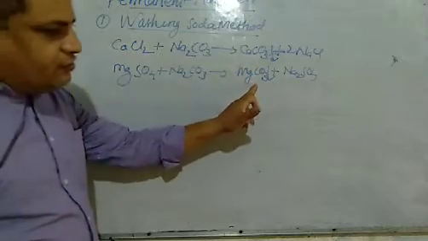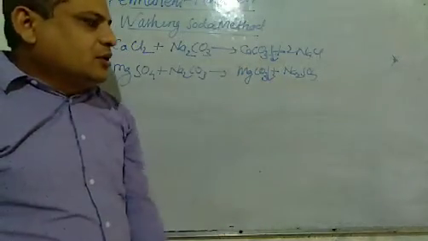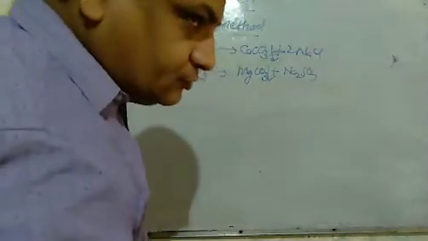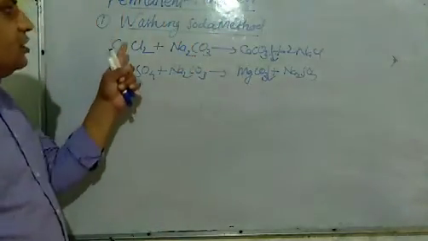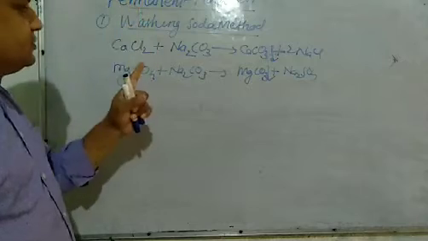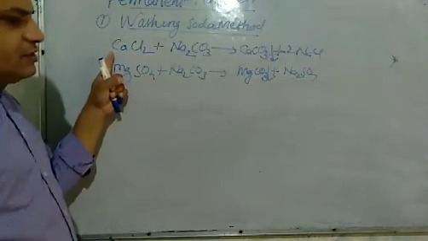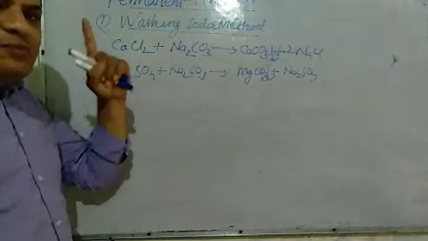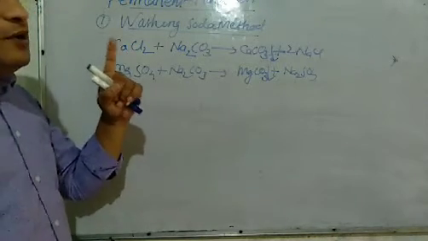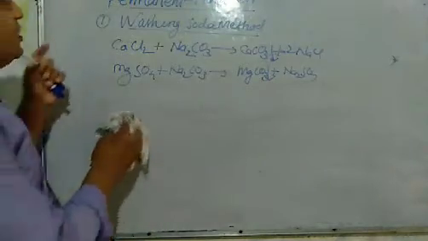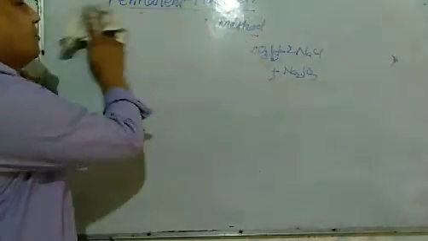Carbonates being insoluble settle down and hardness is removed. As it is clear, permanent hardness is due to the presence of chlorides and sulfates of calcium and magnesium, whereas temporary hardness is due to the presence of bicarbonates of calcium and magnesium.